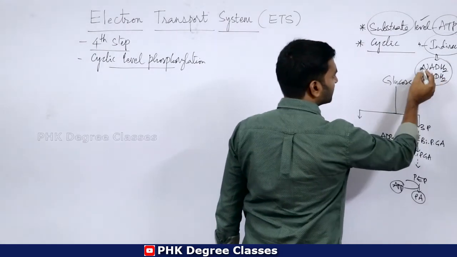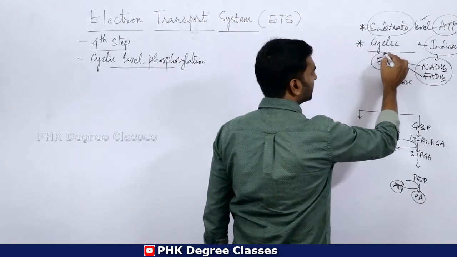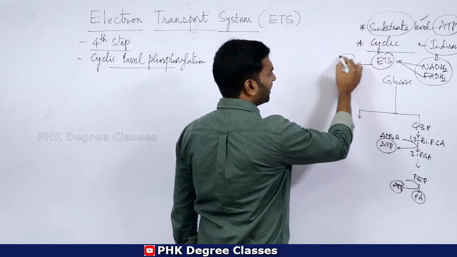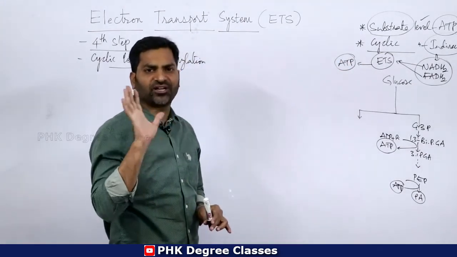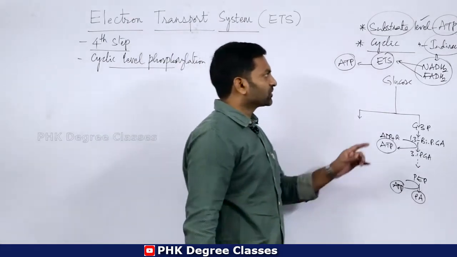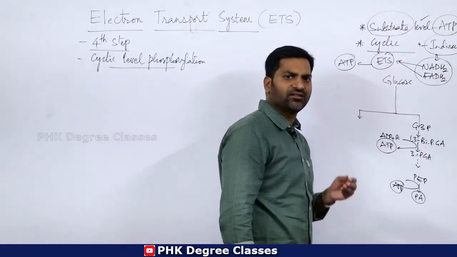These NADH2 and FADH2 will undergo ETS, the electron transport system, and finally yield ATP. So ATP is not formed directly. This is indirect formation of ATP.